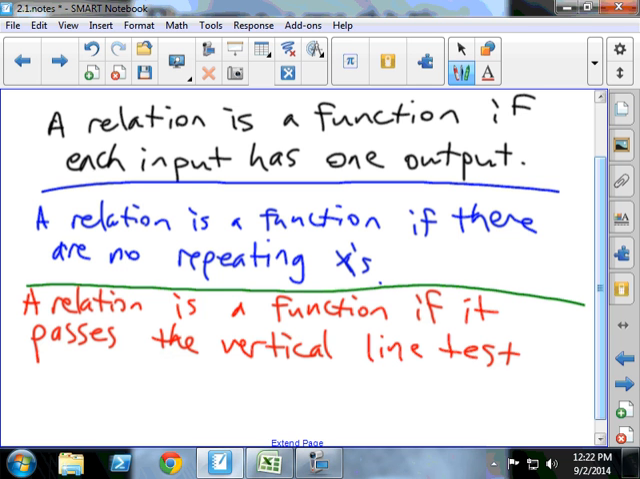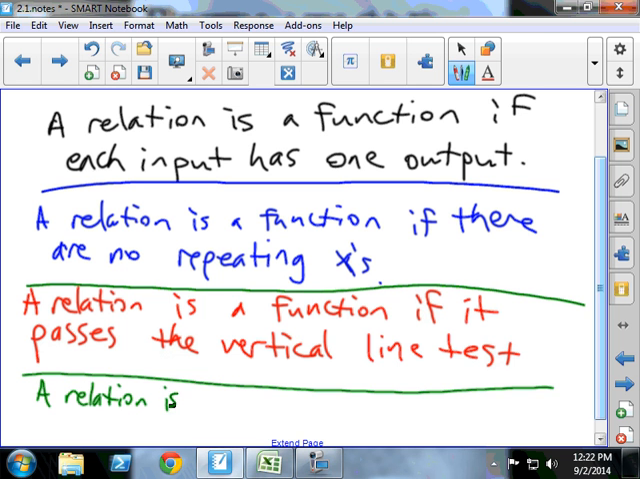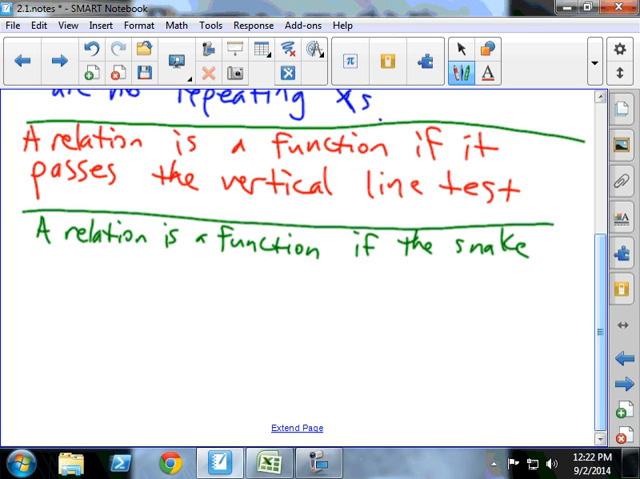There's got to be another way too, and there is. Here it is. A relation is a function if the snake only has one head. What are you talking about? We're talking about snakes in Super Mario World too.